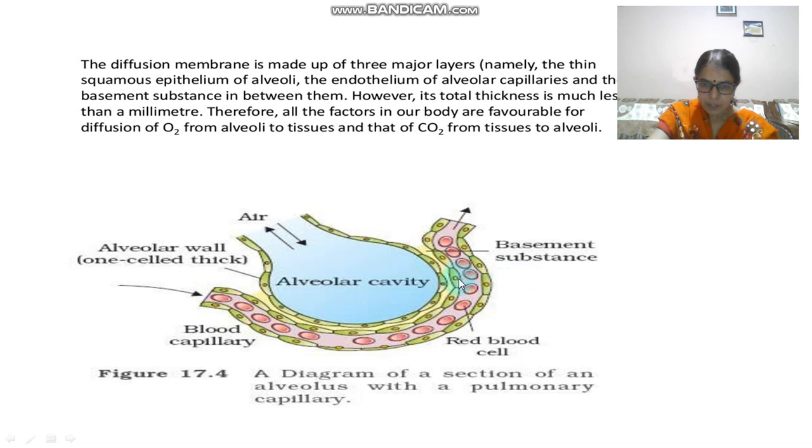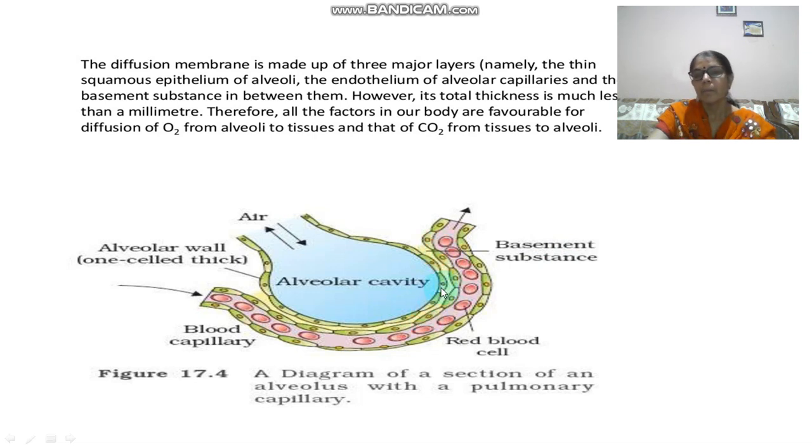Right. Now the third one, these are the blood capillaries. Each blood capillary is also covered by a very thin epithelium. Now you can see here air is present, here blood is present. How many layers are present between the air in this cavity and the blood in these RBCs? These are three. How can you count these three? First one is the alveolar wall, second one is the basement membrane, and